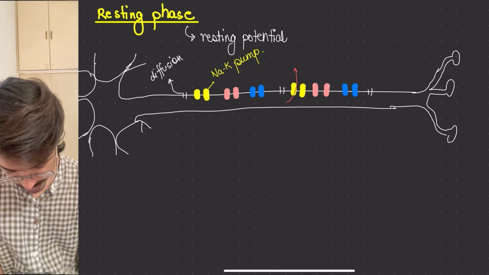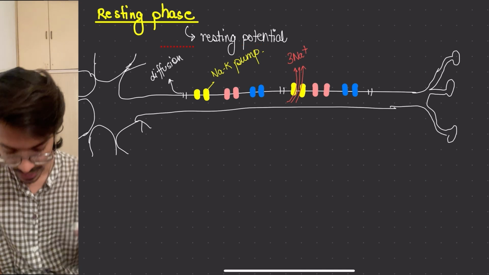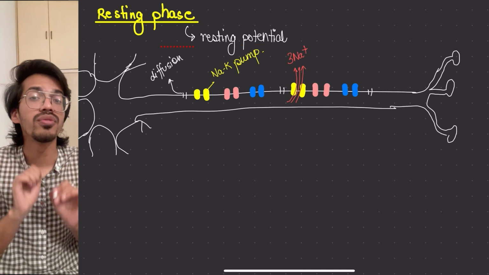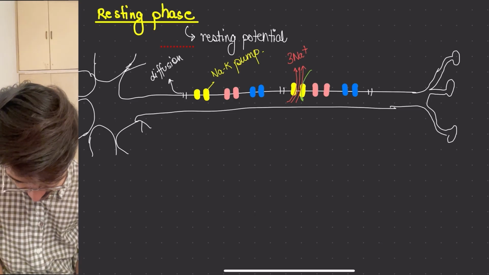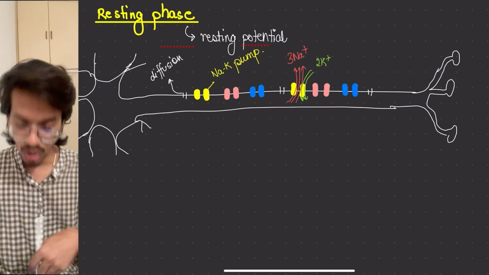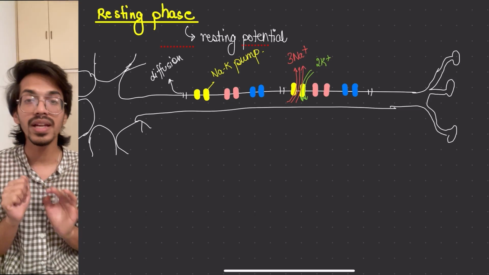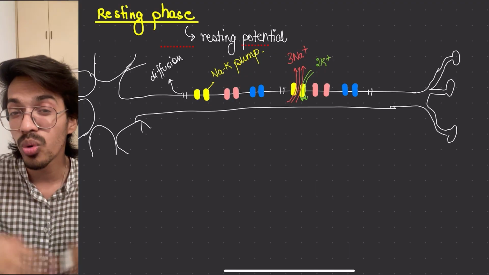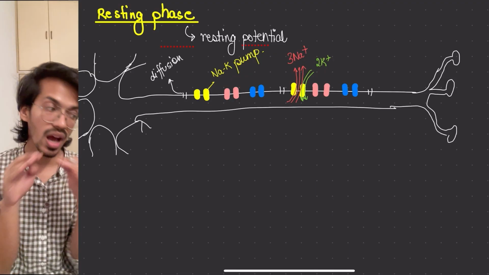So this sodium potassium pump throws out 3 sodium outside from the inside of the axon area, whereas simultaneously it is taking inside 2 K positive. Now tell me, 3 positive going out, 2 positive coming in means what? Outside more positive, inside less. That gives what? The outside region.